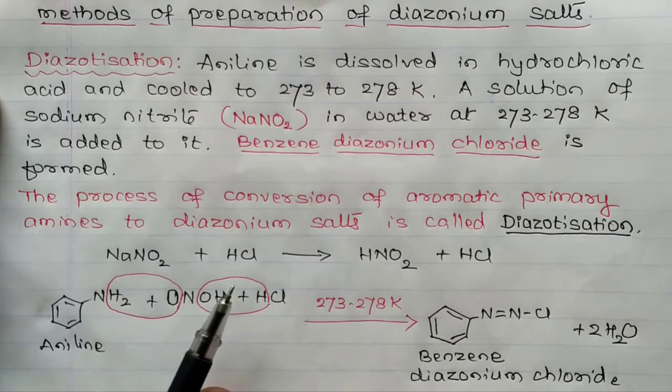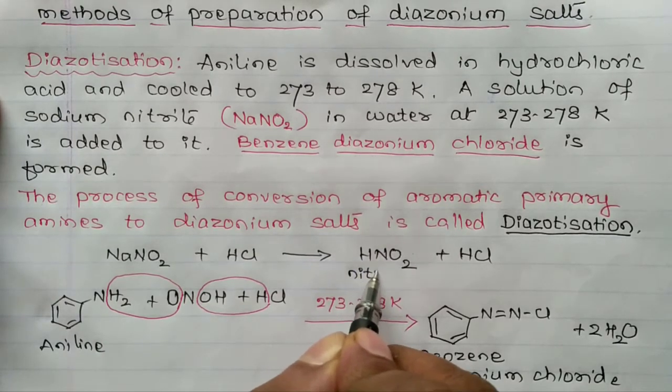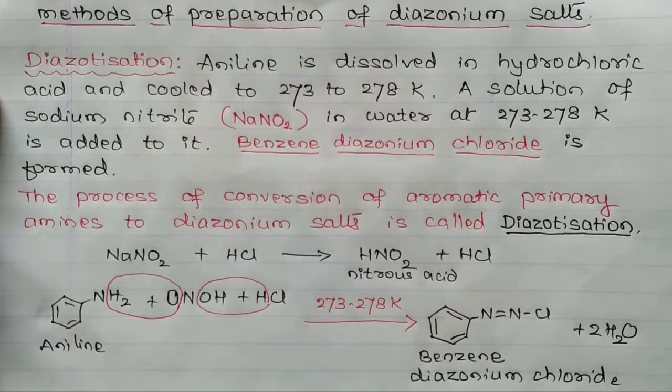Sodium nitrite is made to react with HCl. You are going to get nitrous acid. This is highly unstable nitrous acid, so it is prepared in situ. In situ means within the reaction. Then aniline is made to react with nitrous acid in the presence of dilute hydrochloric acid. Benzene diazonium chloride is formed. This is the method of preparation of diazonium salt.